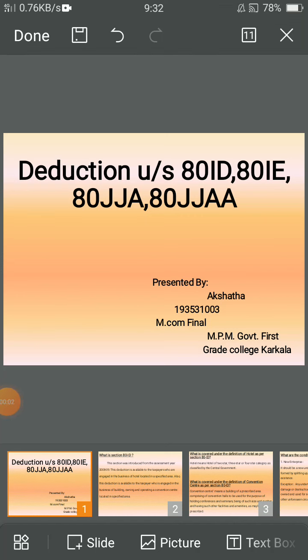Deduction under Section 80ID, 80IE, 80JJA, 80JJAA. Presented by Akshata, MCom Final, MPM Government First Grade College, Karkala.